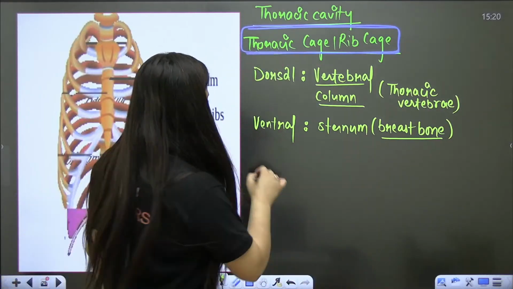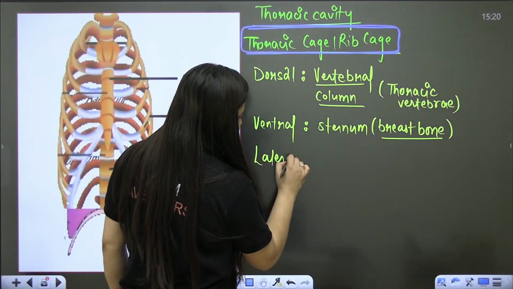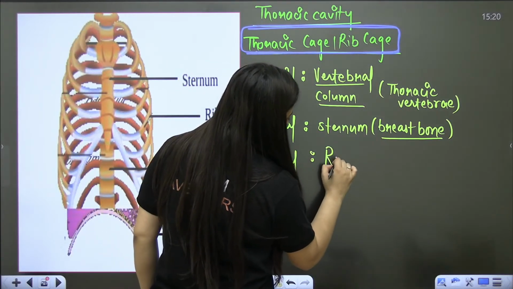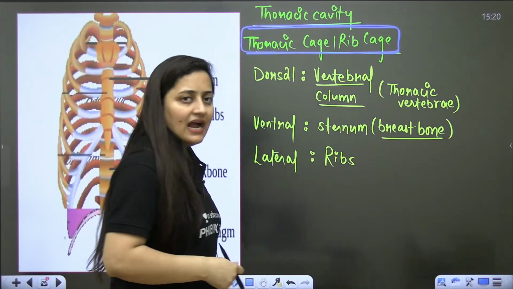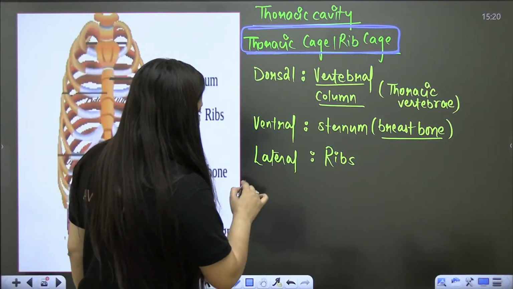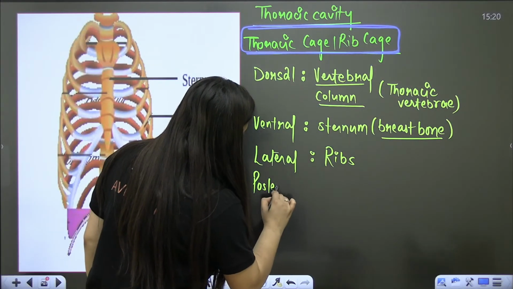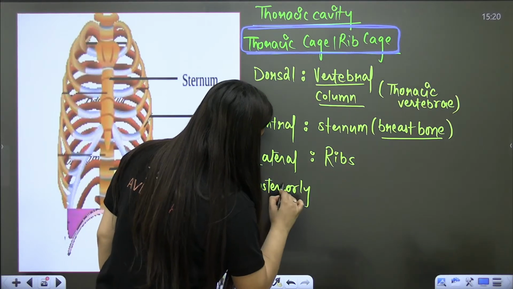Laterally, ribs are present. And posteriorly, downwards, you will see the diaphragm.